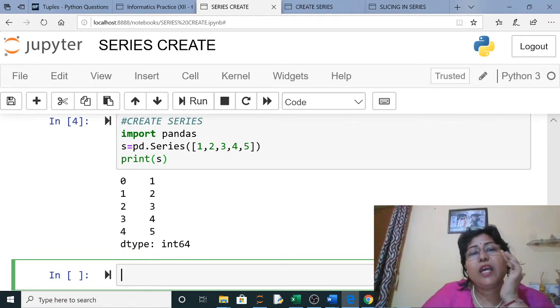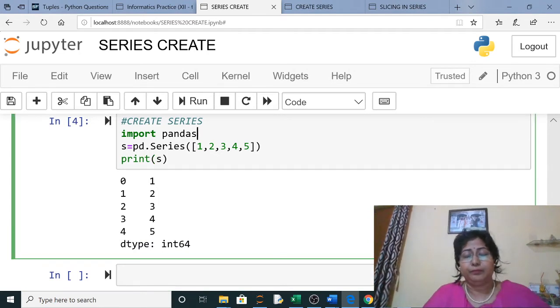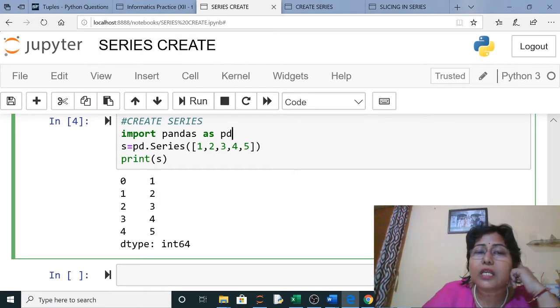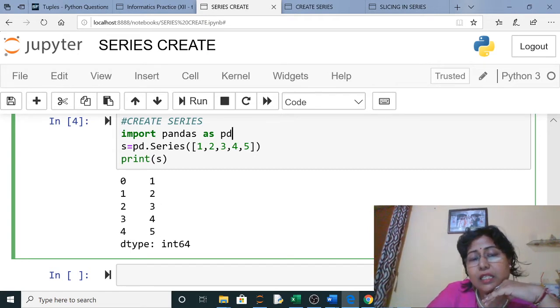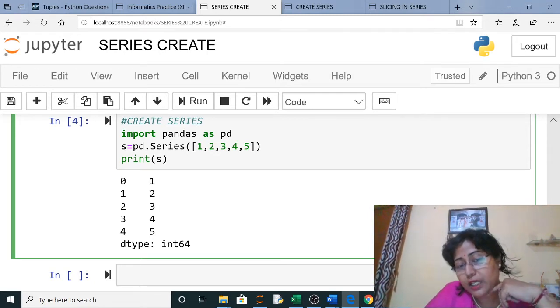Now see here we have created a series. We have used import pandas as pd. By default I have already used it in the beginning, so it has already taken pd here. Now pd.Series 1 2 3 4 5 and it is printing the series. You can see 0 1 2 here, this is called the index. By default it will give the index starting from 0: 0 1 2 3 4. And the data type will vary, int64 or int32. So this is your data.